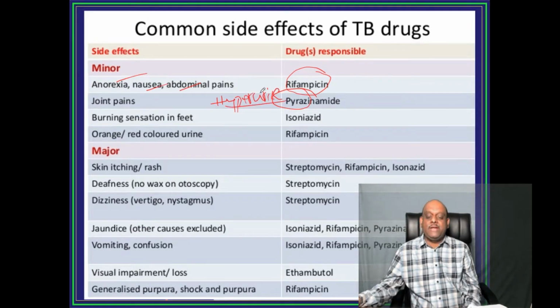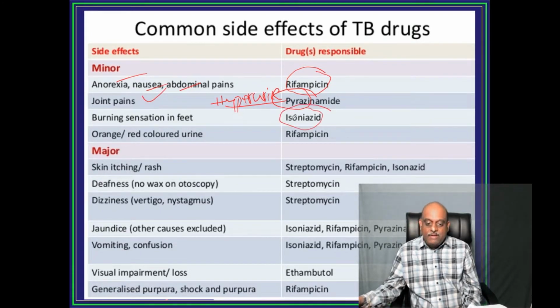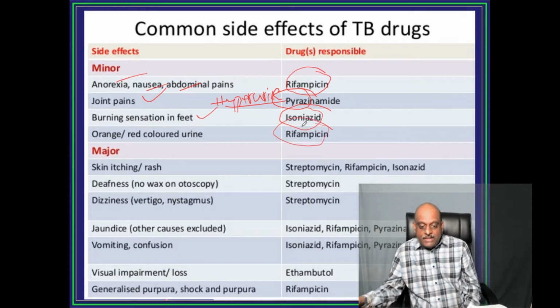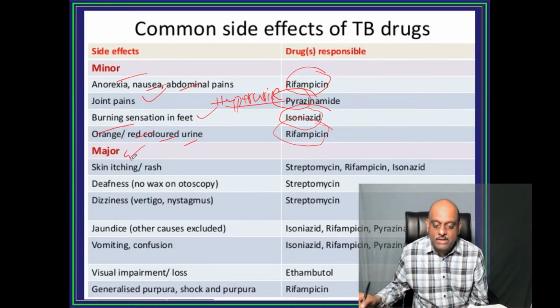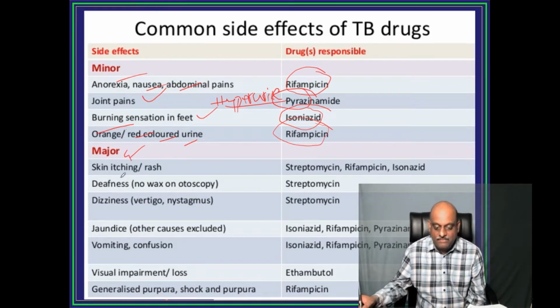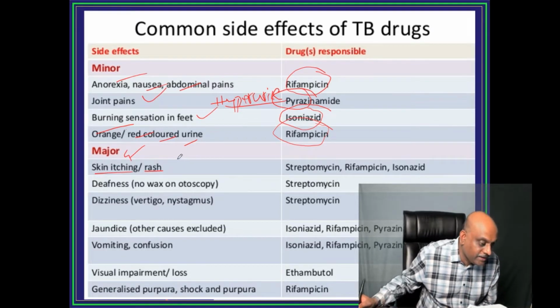Gout can be precipitated, which leads to joint pains. Isoniazid leads to peripheral neuropathy, so burning sensation in the feet. Rifampicin, orange and red colored urine. Now what are the major side effects? Skin itching and rash.